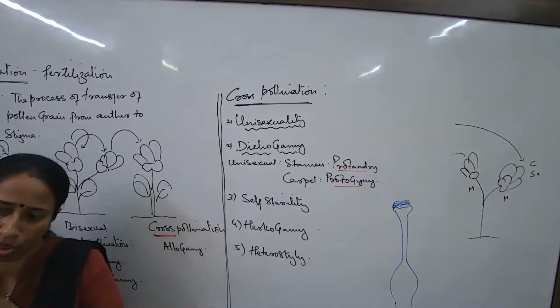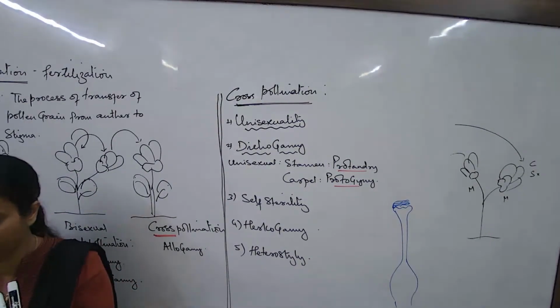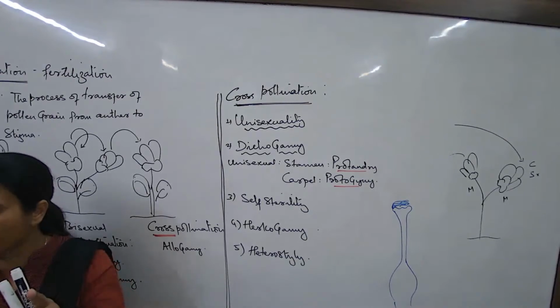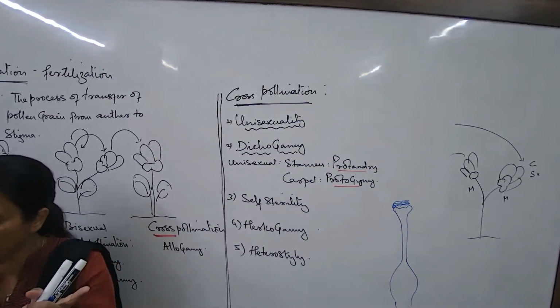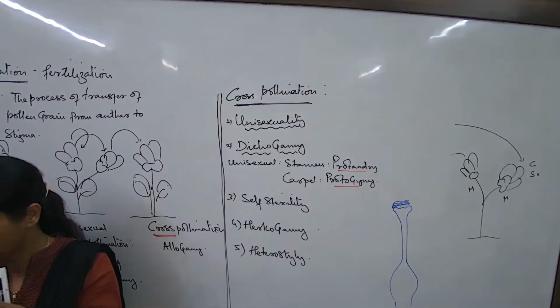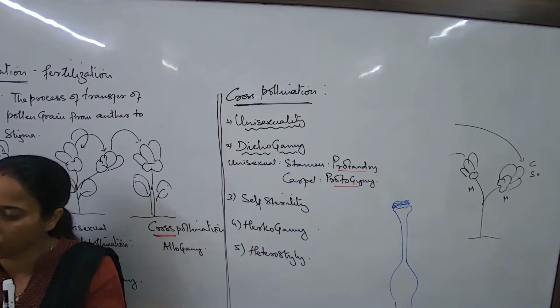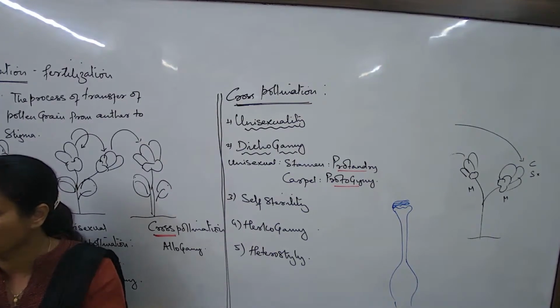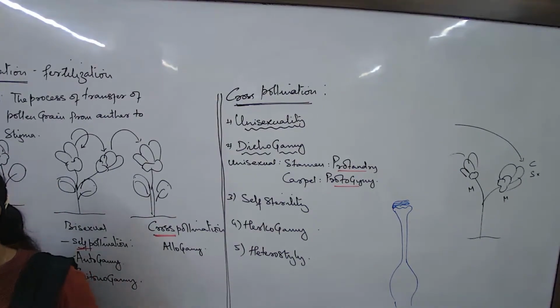Additional tissues are actually not supposed to be there. Most of the flowers we don't find them. The additional tissues are not there over the stigma. The stigma is more or less exposed, so that a large number of pollen can land. And out of the large number also, only 1 or 2 will start the process of pollen tube formation, and out of that also only 1 pollen will be successful in formation of the male gametes.